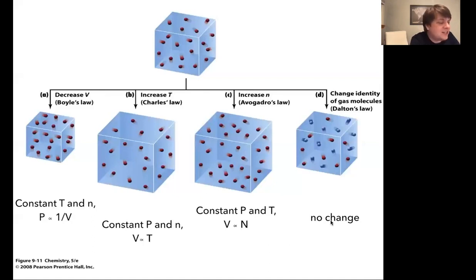An additional law that's sometimes included is Dalton's law, which is basically that when you change the identity of gas molecules, the pressure stays exactly the same. If it's the same number of molecules and you keep temperature and pressure the same, it's not going to change. If it's an ideal gas, you won't notice the difference if you just look at P, V, N, and T.